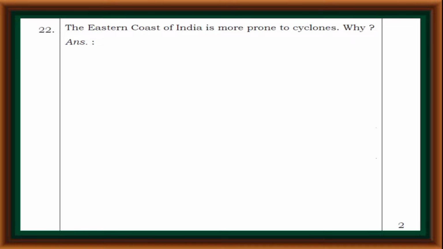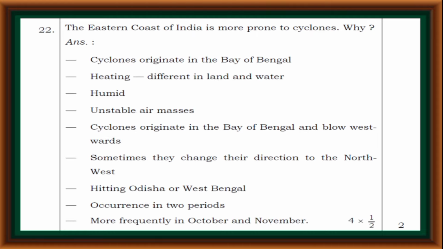The eastern coast of India is more prone to cyclones. Why? Cyclones originate in the Bay of Bengal. Heating is different in land and water, and there are humid, unstable air masses.